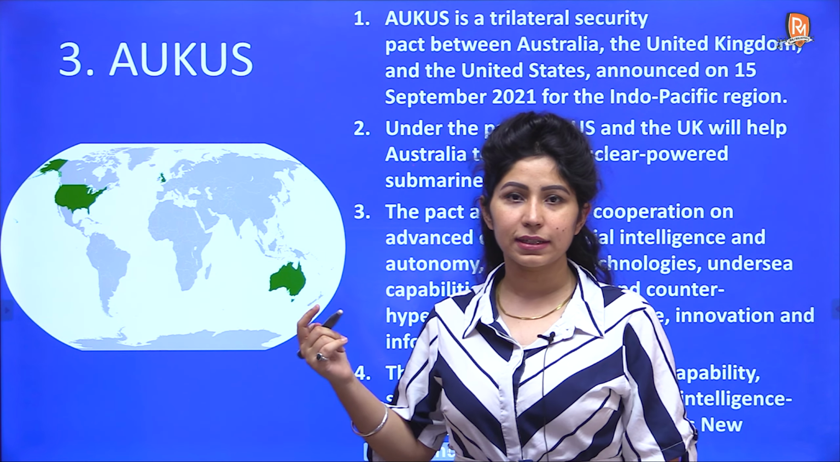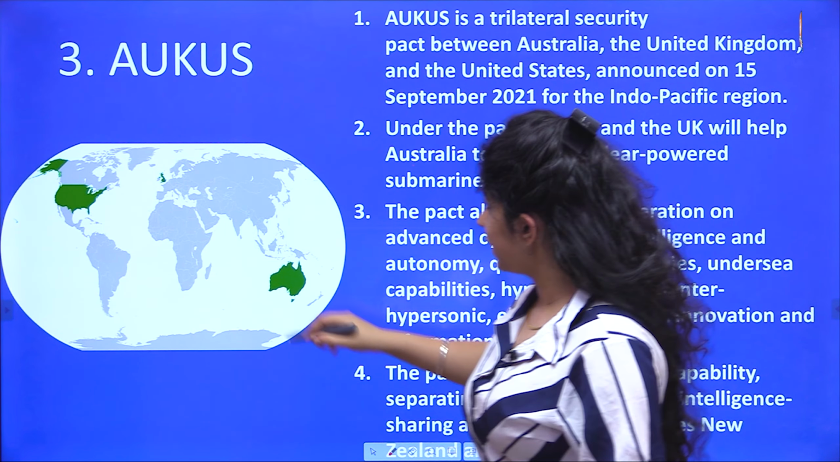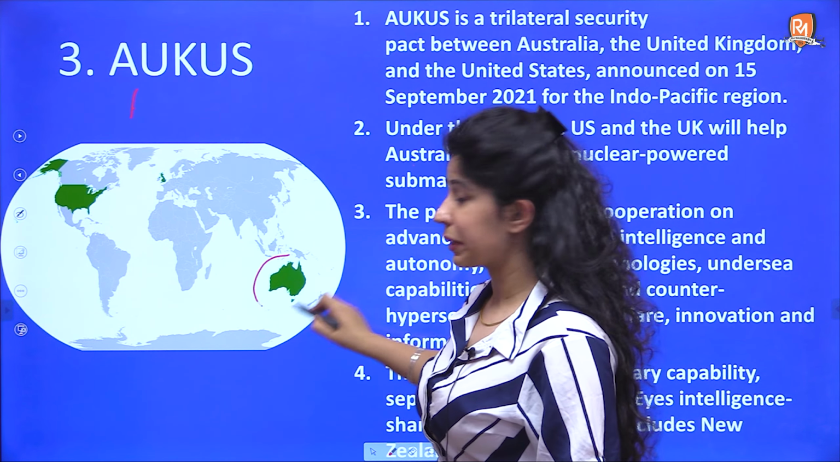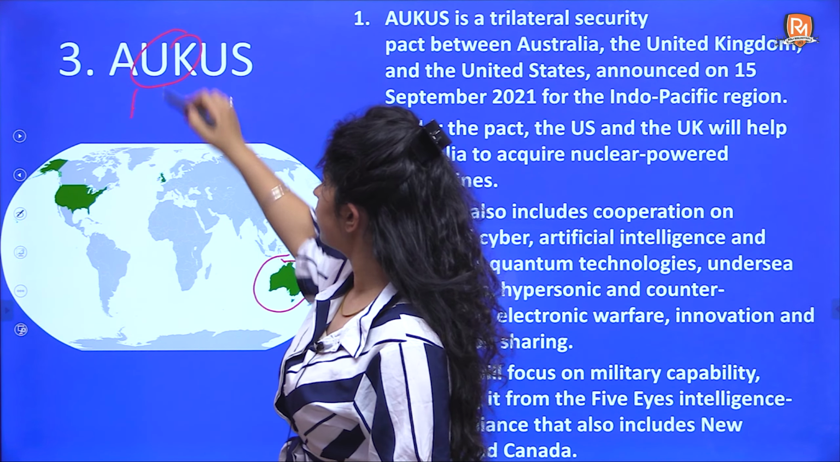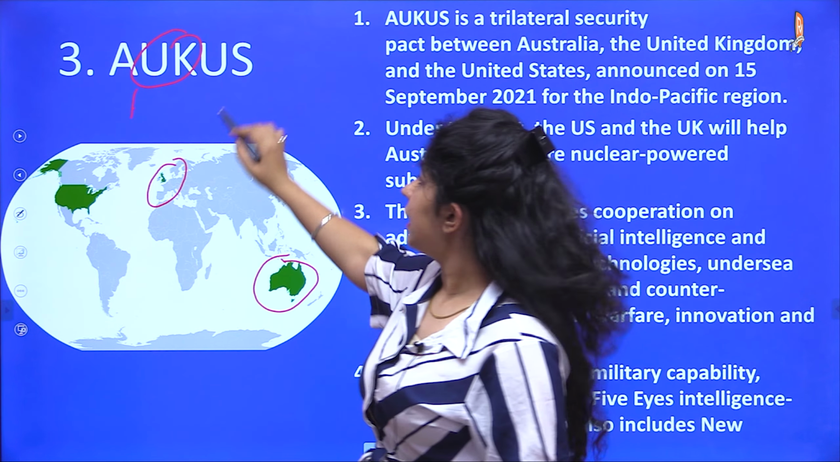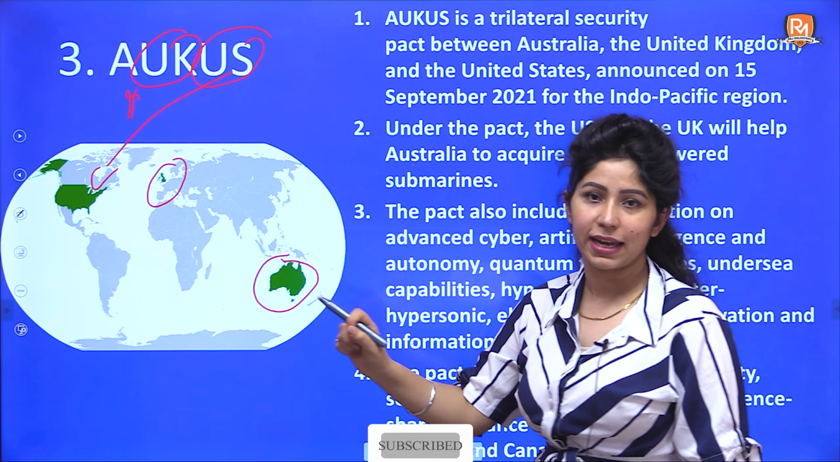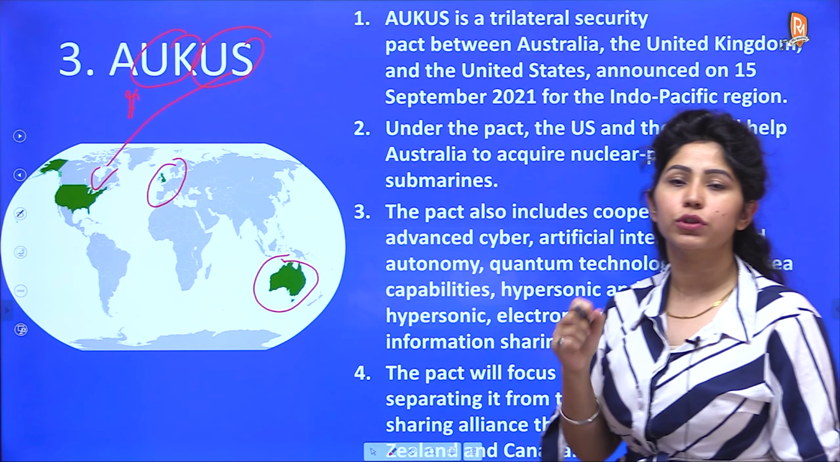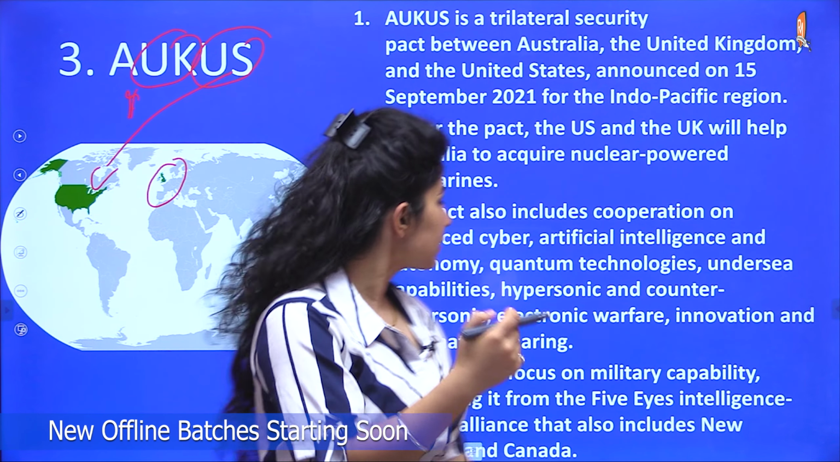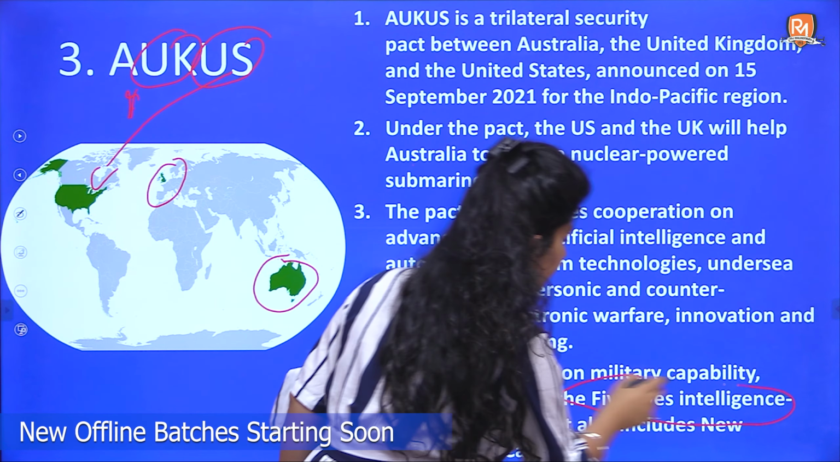The next one is AUKUS, and it stands for Australia, which is located here, UK for the United Kingdom here, and US. So Australia, UK and US alliance. To understand this alliance, you should know about the Five Eyes alliance. What is the Five Eyes intelligence alliance?